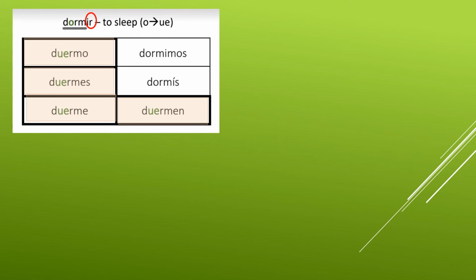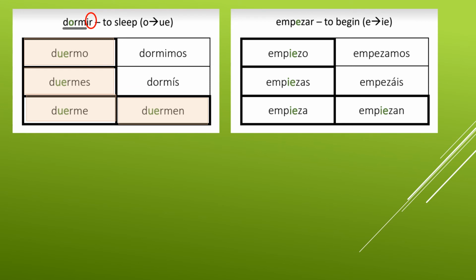duermen. The top two on the right never stem change. For any verb, it never will. Dormimos, dormís. So you notice the only thing that changed in the top two on the right are the endings. In the L shape, we change the ending and the stem. Again, that's an O to UE stem changer.